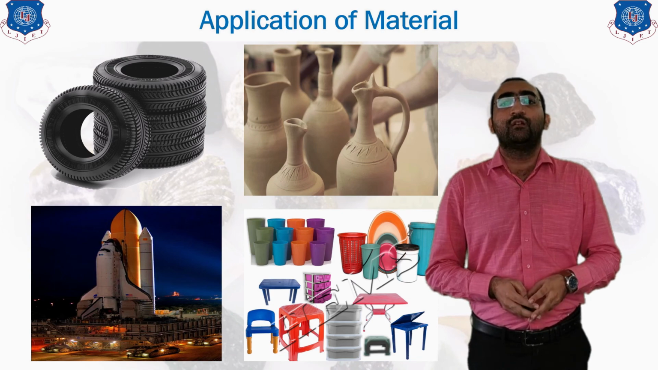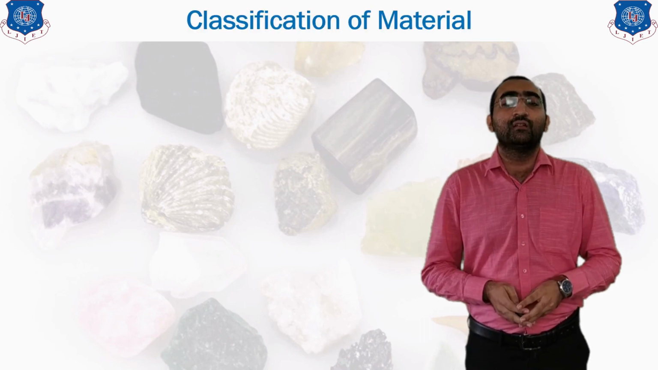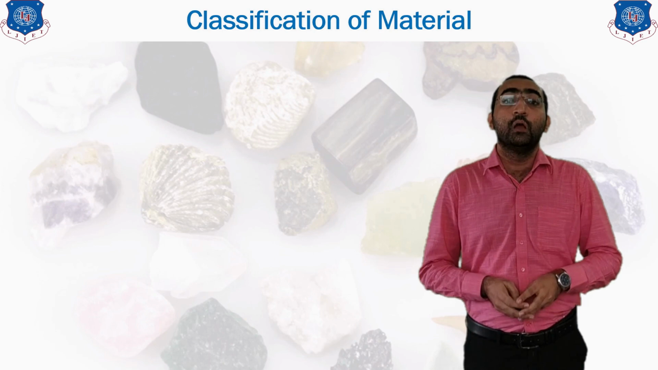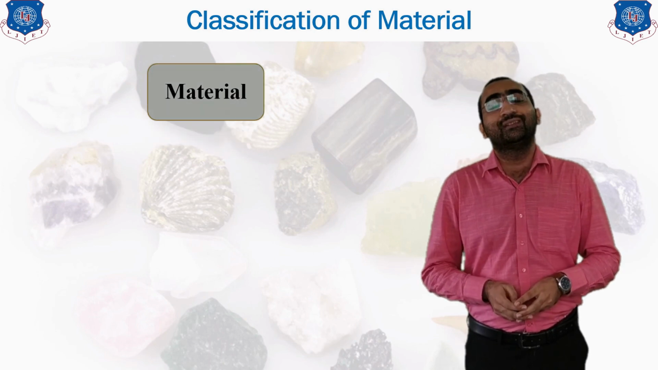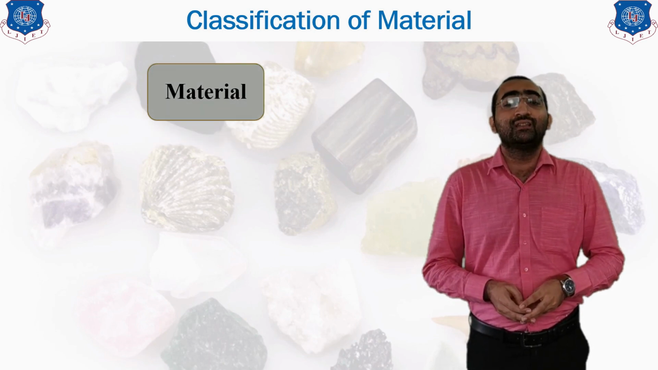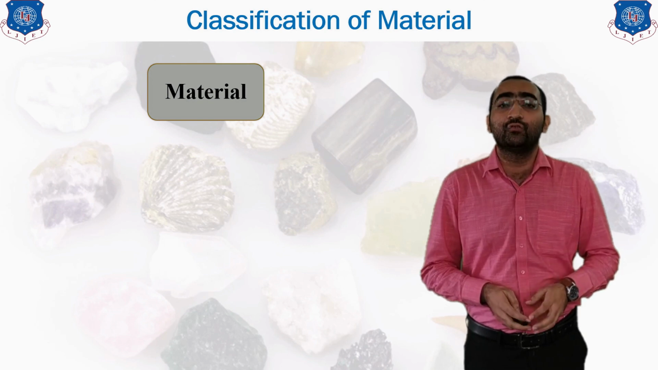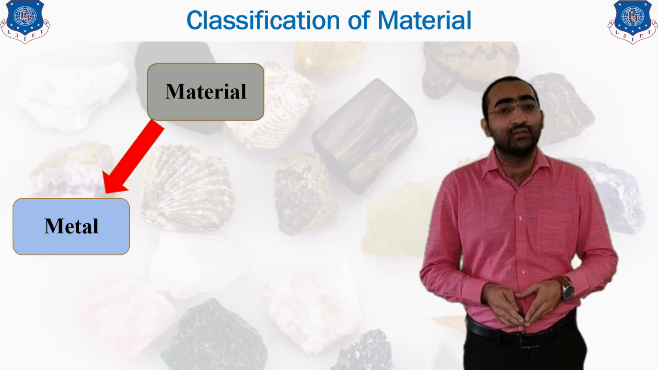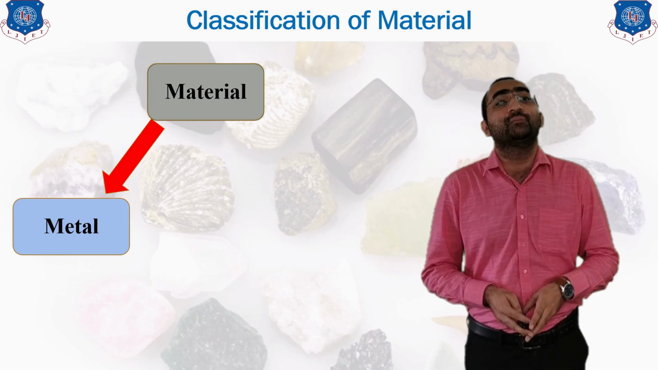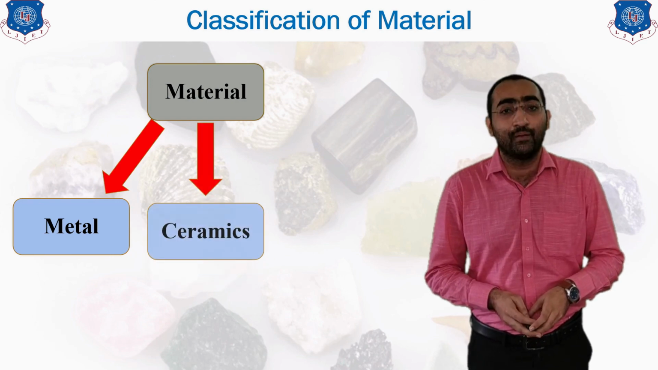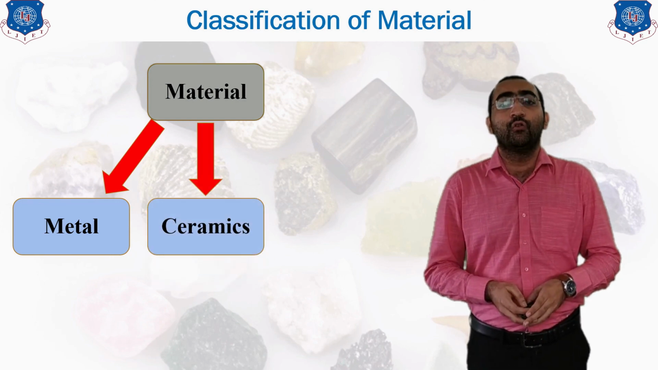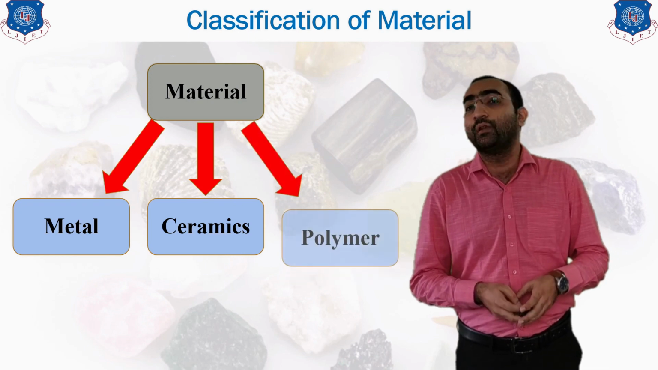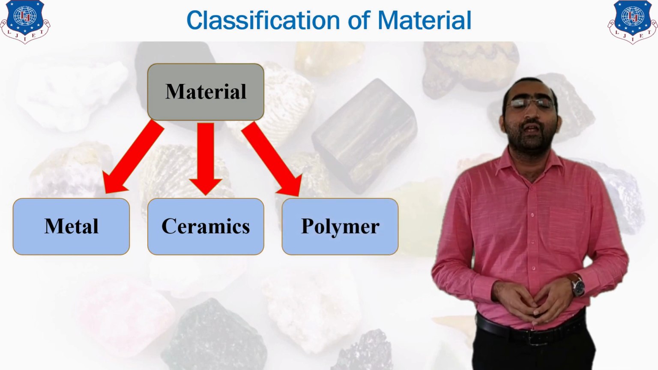So now moving forward for the next topic, that is known as the classification of the material. Material has been classified into three parts. Now how is this material classified? The first part is known as metal. We are aware about this metal. The second classification has been done in the form of ceramics. And the third part is known as polymer. So material has been defined in three types.